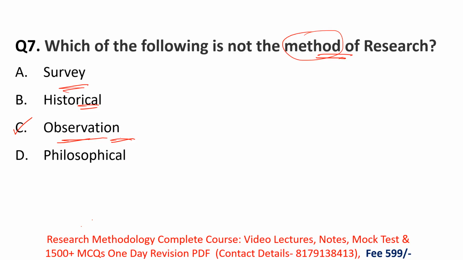Whatever approach gives you new information, a new understanding about the topic, and data, that is a method of research. So options A, B and D are the methods of research, but option C, observation, is not the method of research. So option C is the right answer.